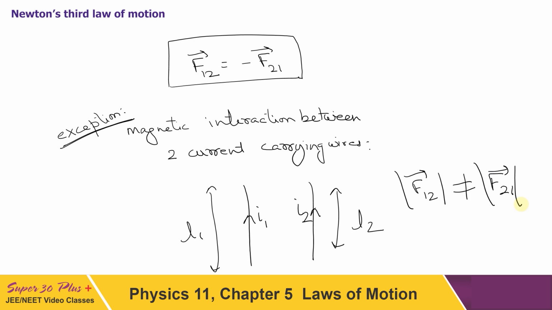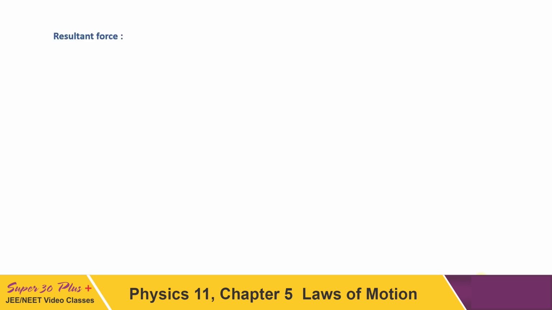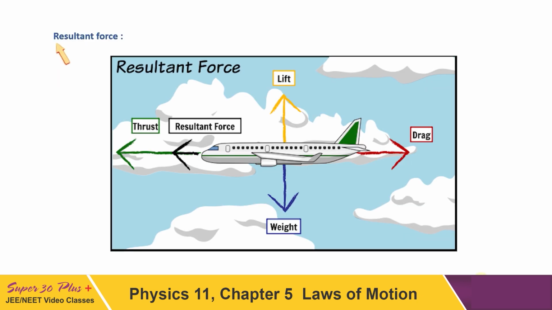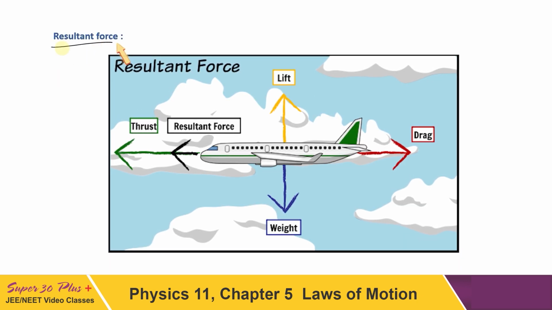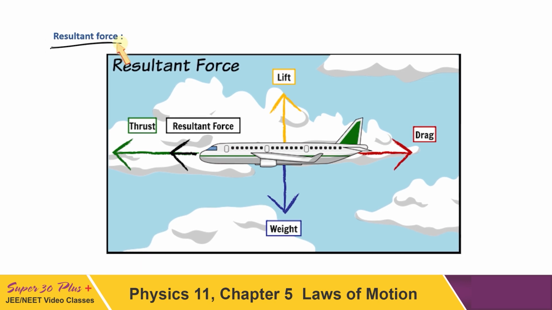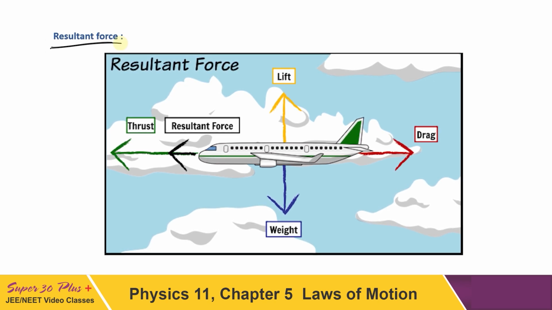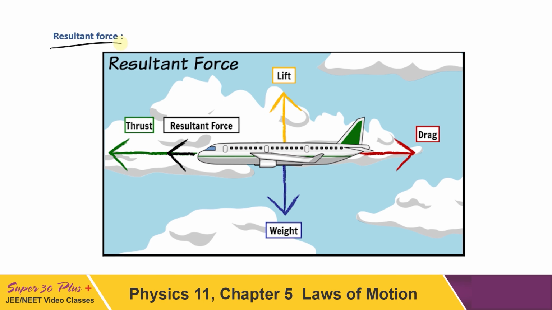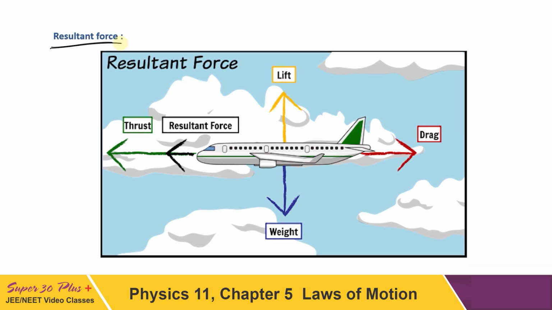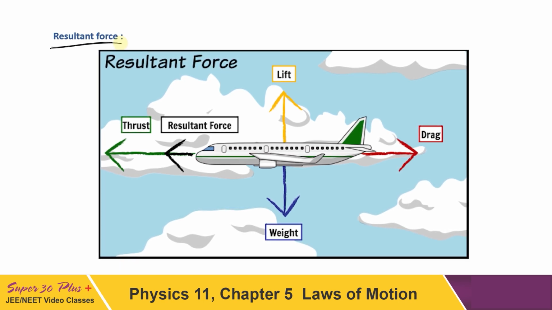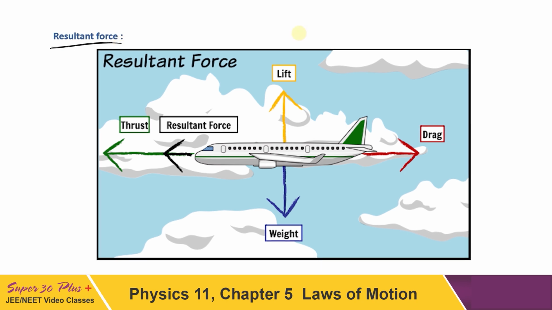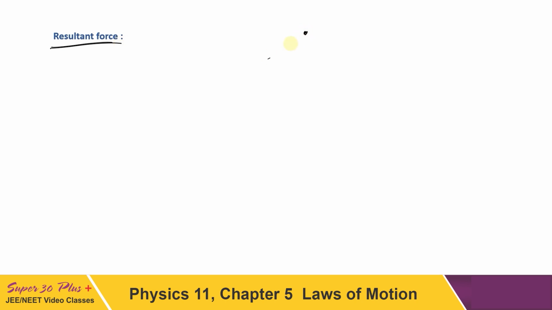So by now we have discussed all the three laws of motion, which we will use in the incoming numericals and see how these are applied. Next I am coming to resultant force. Why is it to be studied separately? Because it won't always be possible that only a single force is acting on the body at a time. A number of forces may be acting on the particle at the same time.